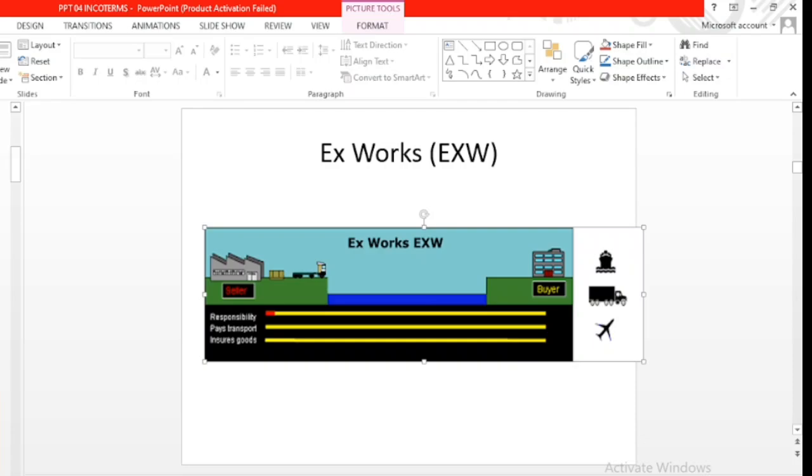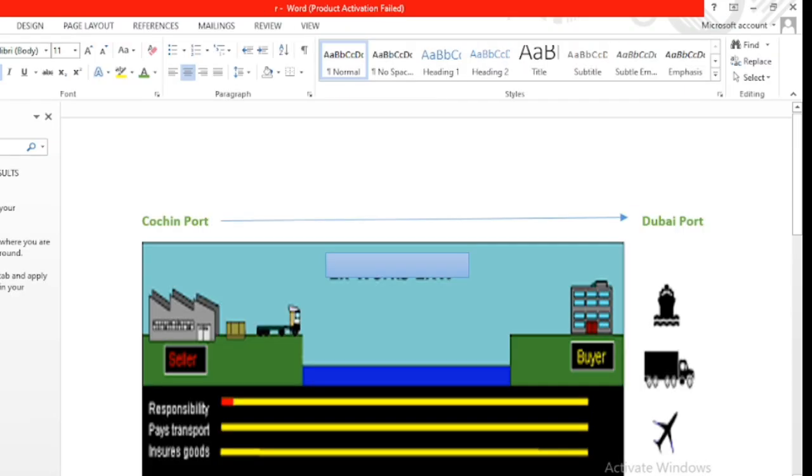So today I am going to start with some of my friends. They are asking, they want to learn about INCOTERMS. They are watching my Malayalam videos, but they are not able to understand that. So I am trying this in English. Maybe this is a very bad thing, but I am just starting that for the sake of starting.